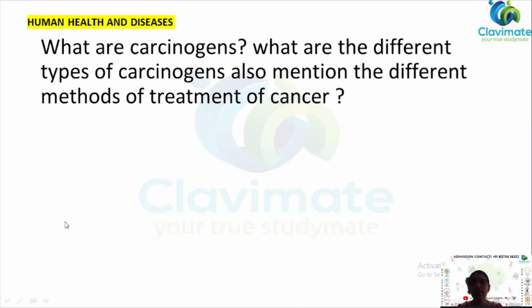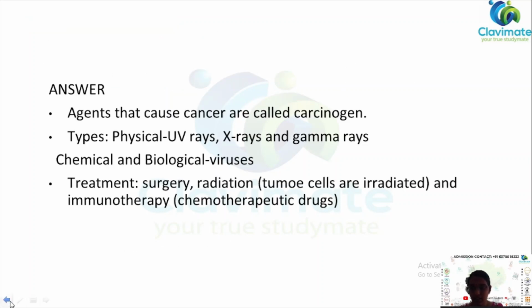Now let's move to the next question. Here the question is, what are carcinogens? What are the different types of carcinogens and the treatment of cancer? So we have three questions: 1, 2 and then 3. First let's see what are carcinogens. Carcinogens are agents that cause cancer.